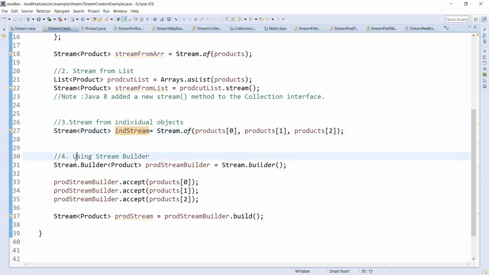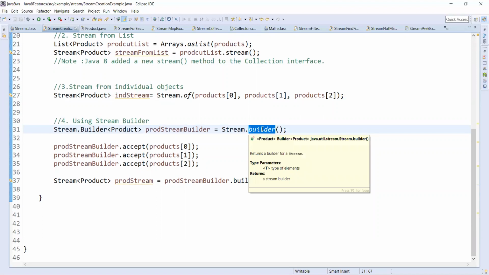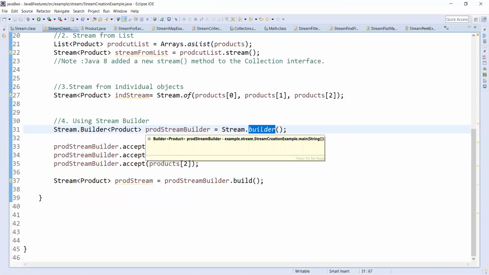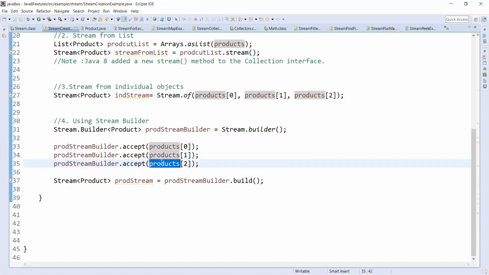We can even create a stream using the stream builder. There is a static method available to build the stream. First we build the stream builder, which is Stream.builder of Product, to create the stream of Product. Later I can add items to the builder by using the accept method.